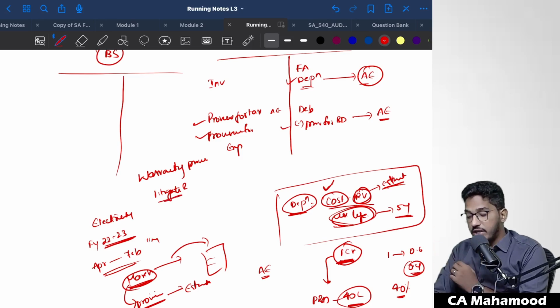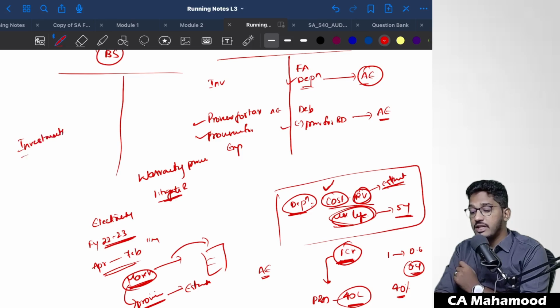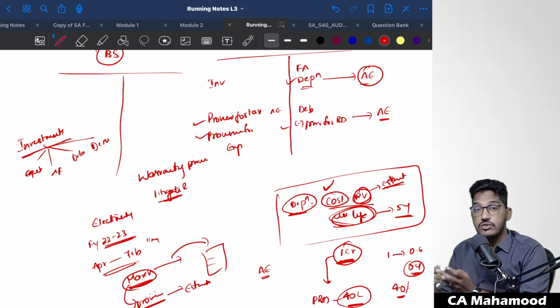So in the area of litigations, there will be so many estimates which will be used. Investments: companies will make their investments. If they have any excess funds, they will go and invest their money in the equity market, in the share market. They will go and invest in the mutual funds. They will invest in the debentures. They will also invest in various other kinds of derivative contracts like futures, call options, put options. In these kinds of instruments also they will hold investments.